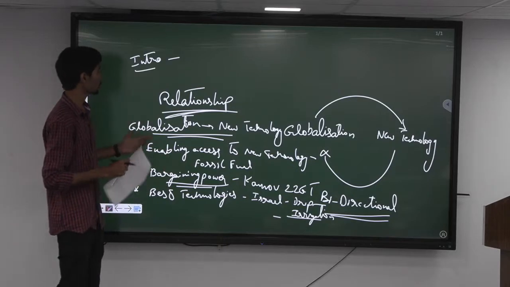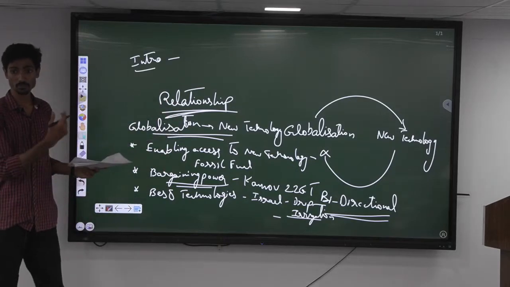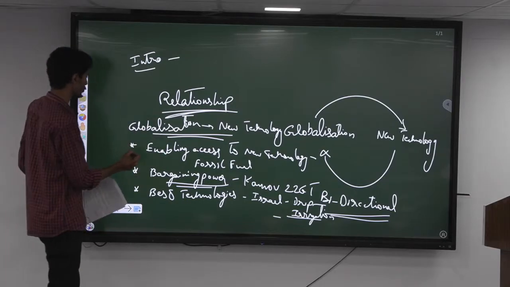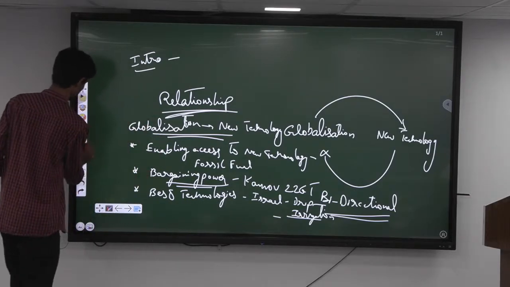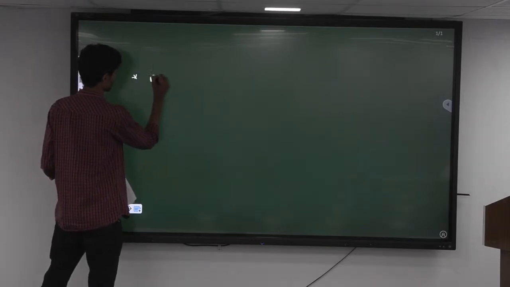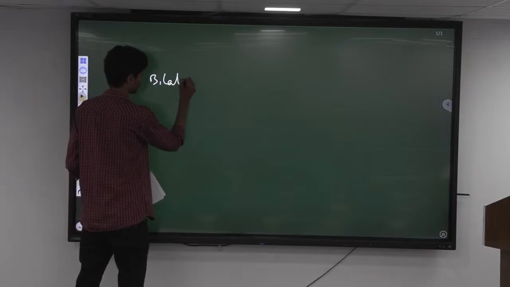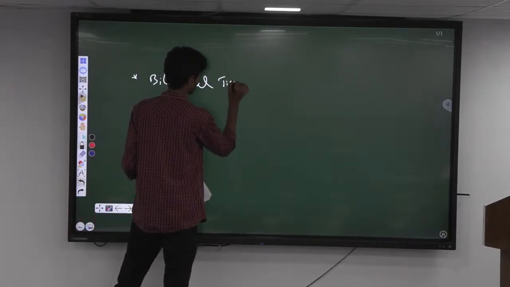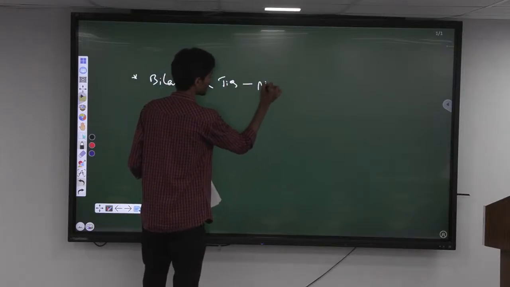Then we can even talk about bilateral ties, and how, because of bilateral ties, we are able to get the latest technologies. One thing we can talk about is nuclear technology.